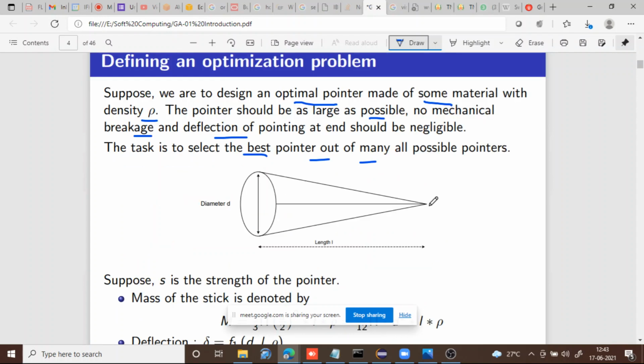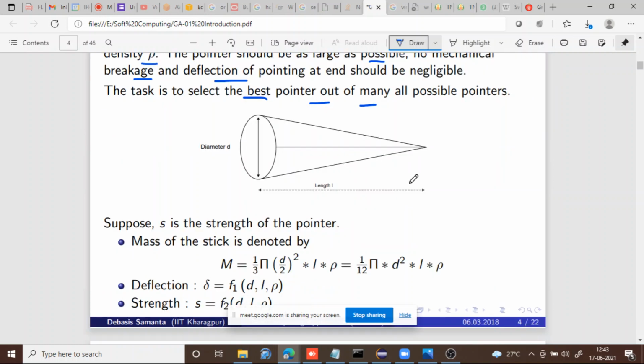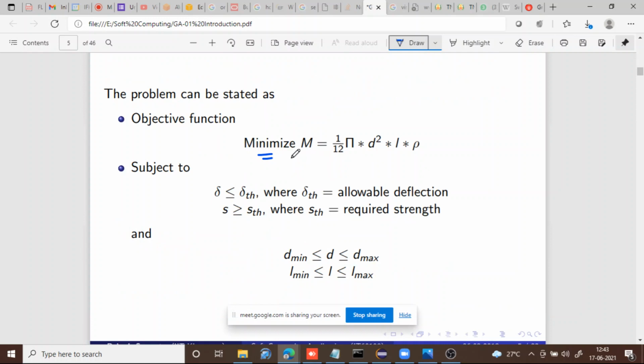I mean, this point should be as small as possible, without any breakage and without any deflection. So that's what we want to do. So it is a minimization problem.